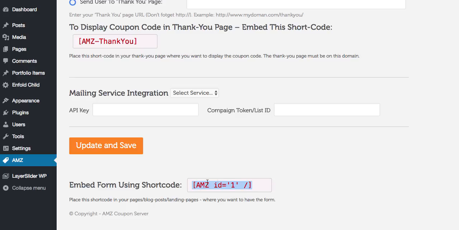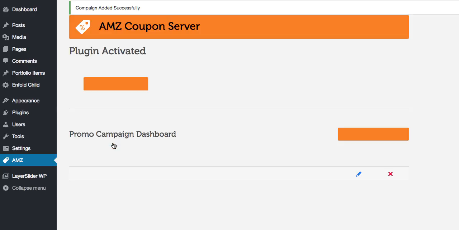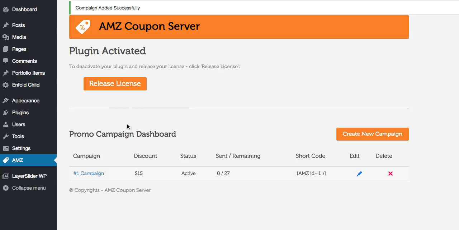This is our shortcode for the submission form. We can copy it, and that's it. We just set up our first campaign.